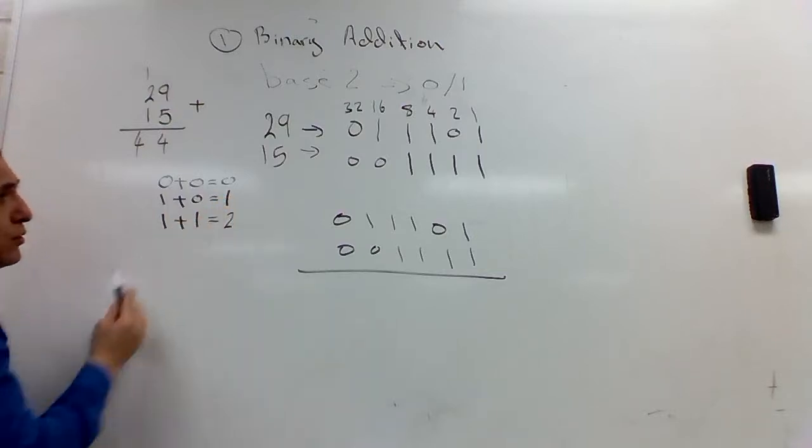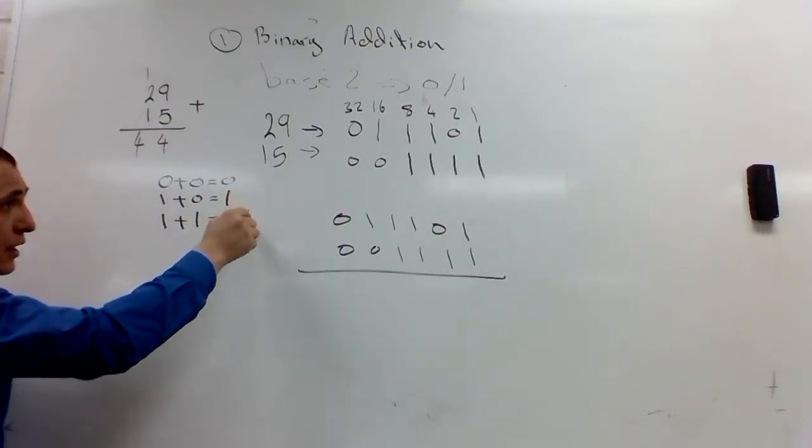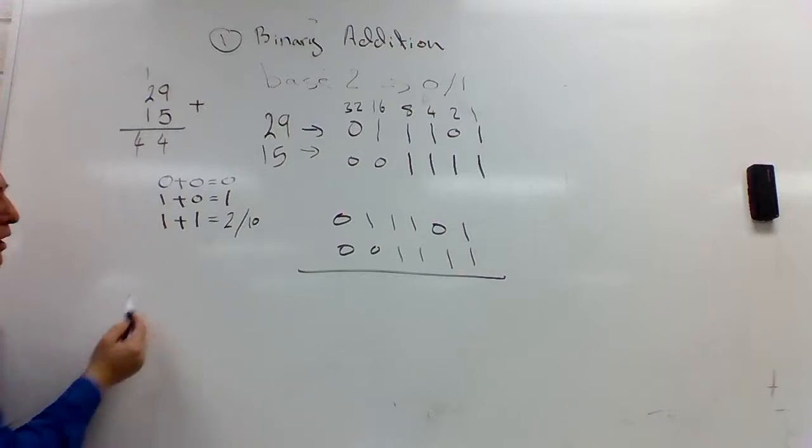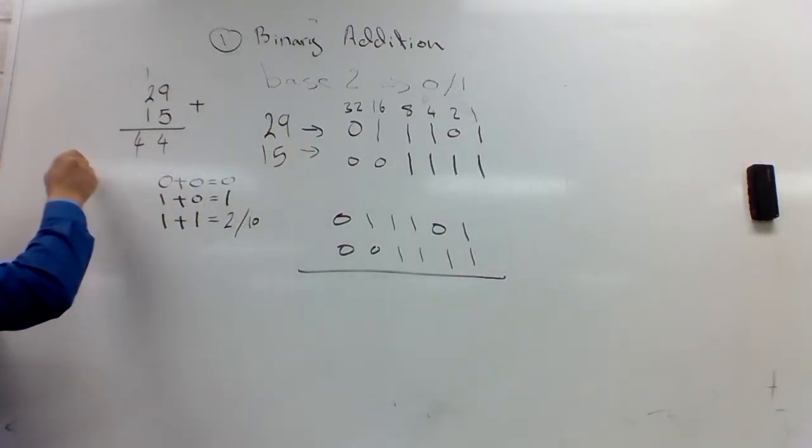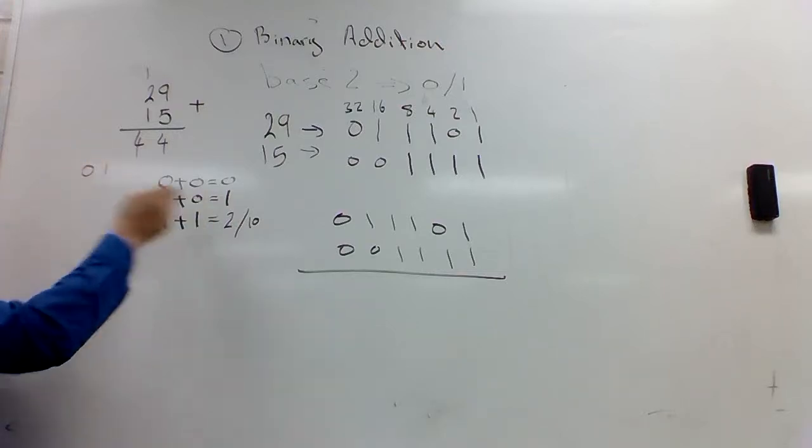Some people use 2 and I use 10. Why do I use 10? We said the range of numbers in binary is 0 to 1.